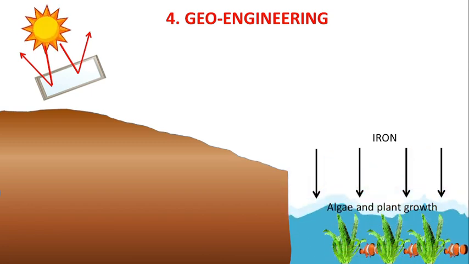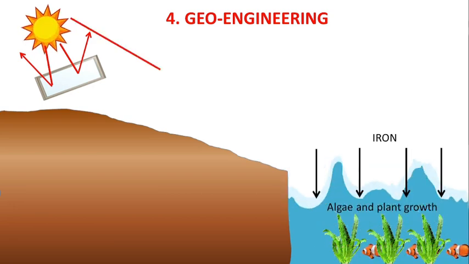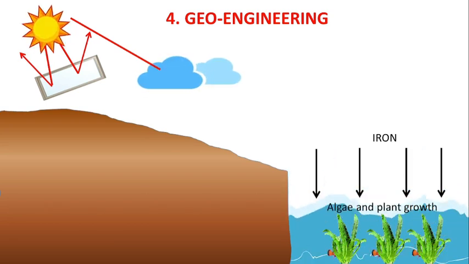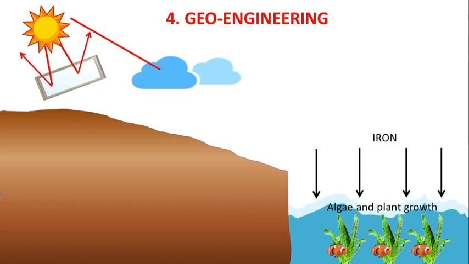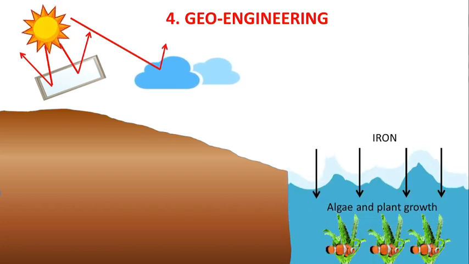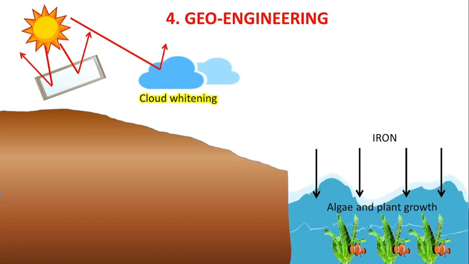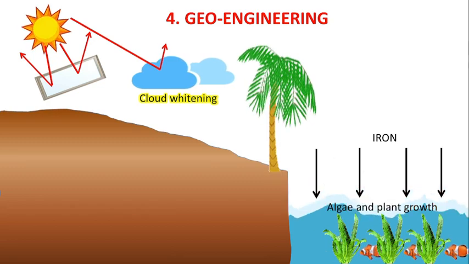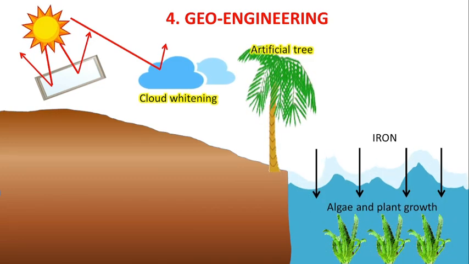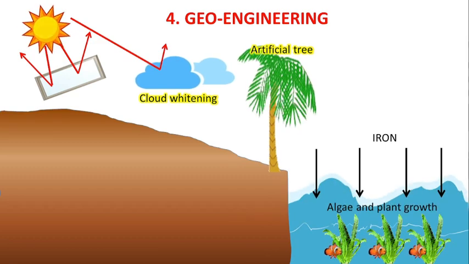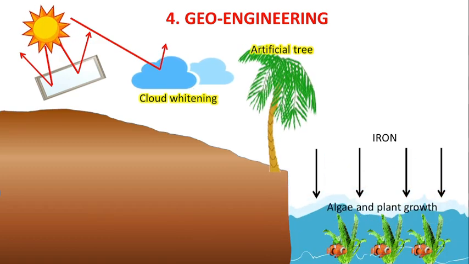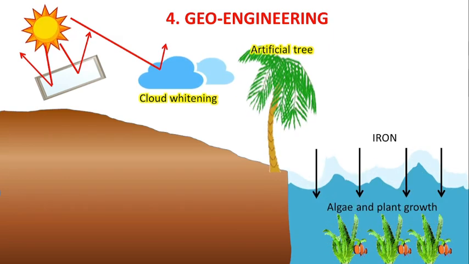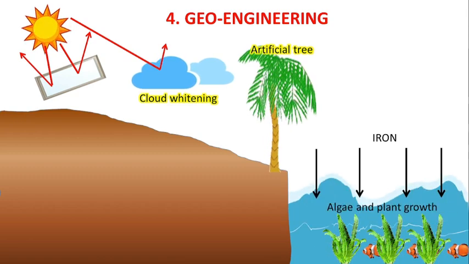Third strategy which has been proposed under geoengineering is to use clouds. Clouds are whitewashed with the help of seawater, and then these clouds would not be allowing penetration of sunlight. In fact, sunlight would be deflected from them. This is known as cloud whitening. And geoengineering also suggests creating artificial trees which would capture carbon by absorbent resin. So geoengineering includes theoretical concepts which would be too costly and their potential feasibility is yet to be assessed. So these are the ways by which we can mitigate carbon dioxide from atmosphere.